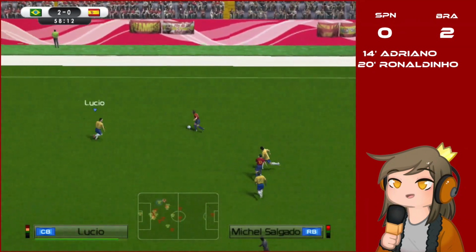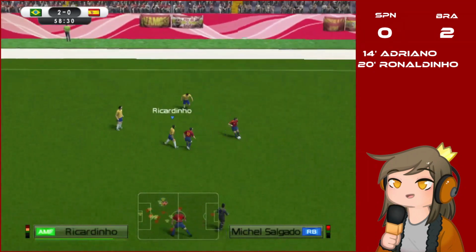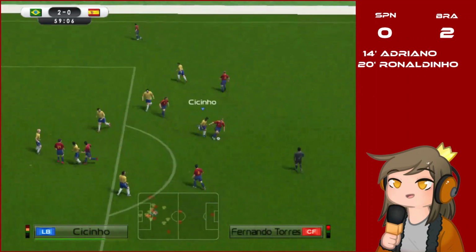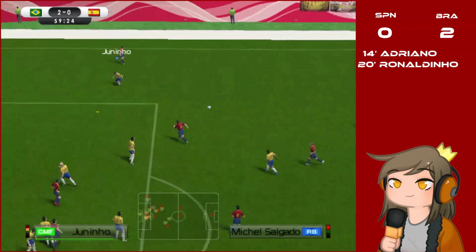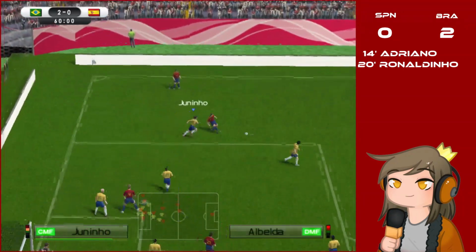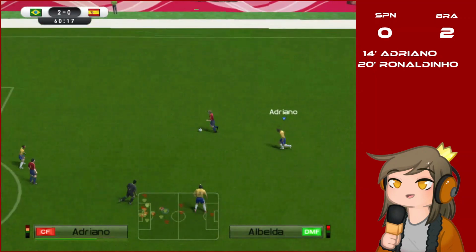Has to pass back to Salgado. Salgado with the ball. Finds Albelda. Pass it to Torres. Torres has to cut back. Salgado has the ball. Salgado still with the ball. Tries to find Albelda back.